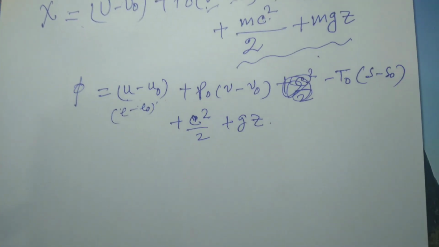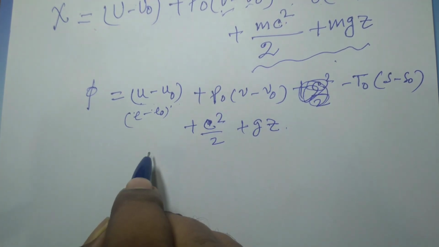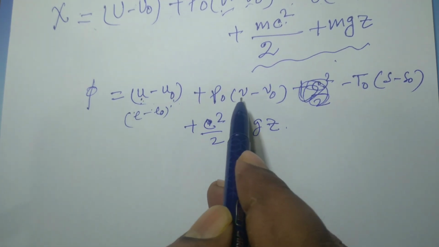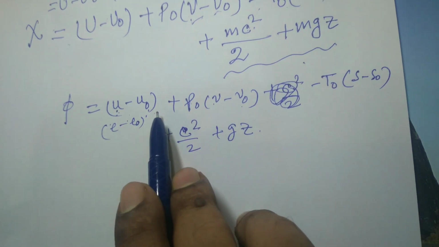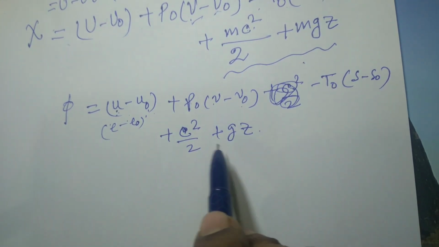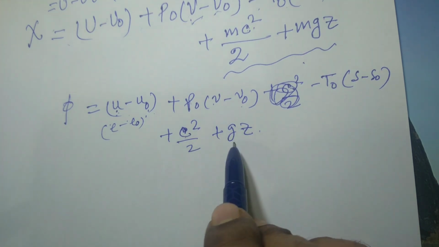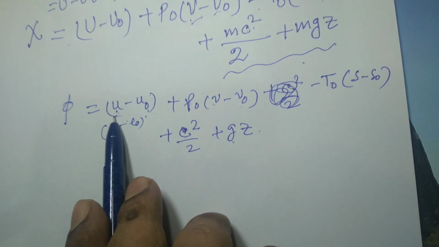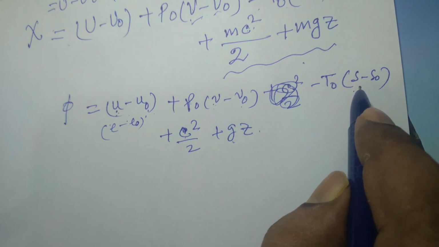So the exergy of a system which is at the dead state is always 0. That means at that point, u will be u0 and v will be v0, so all those terms will be 0. And c will also be 0 when the system is in equilibrium with the dead state, meaning its velocity will be 0. In place of v we write v0, in place of u we write u0, and s will be the same as s0. So the exergy of a closed system at the dead state is 0.